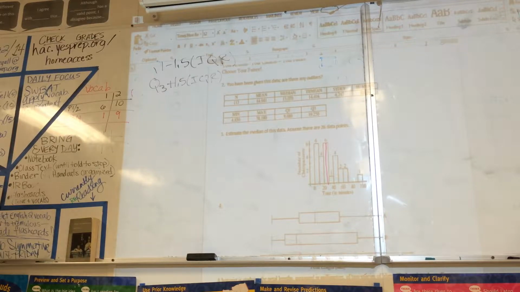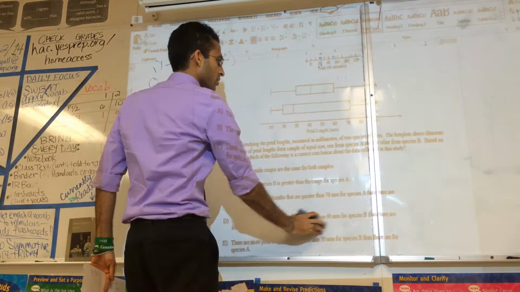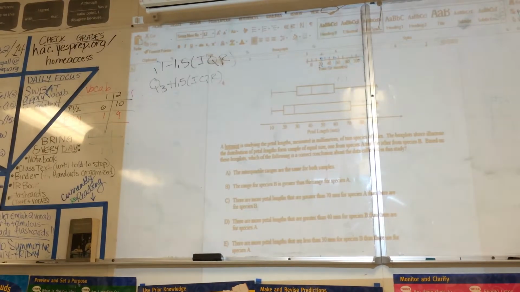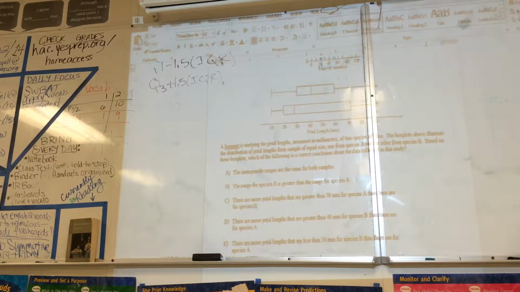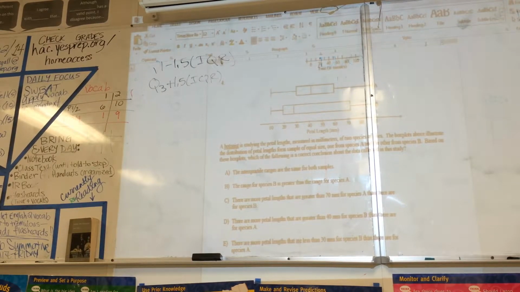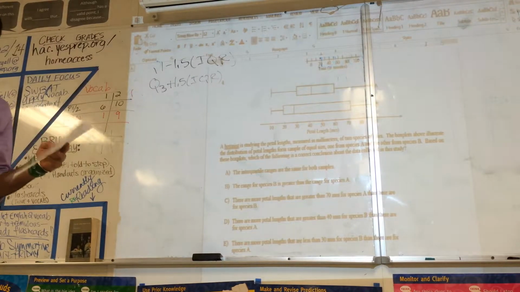Okay. All right, number 4. A box plot studying petal lengths of 2 species illustrates the distribution from a sample of equal size, one from A, one from B. Based on the box plots, which is the correct conclusion? E. E is the correct conclusion. Yeah. So because these are equal sample sizes, I'm really in good shape.